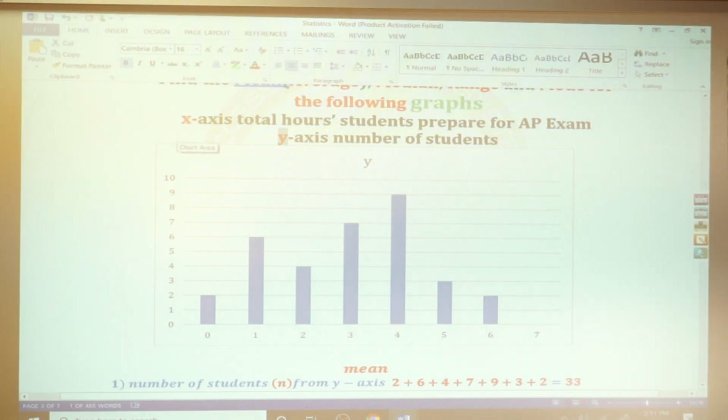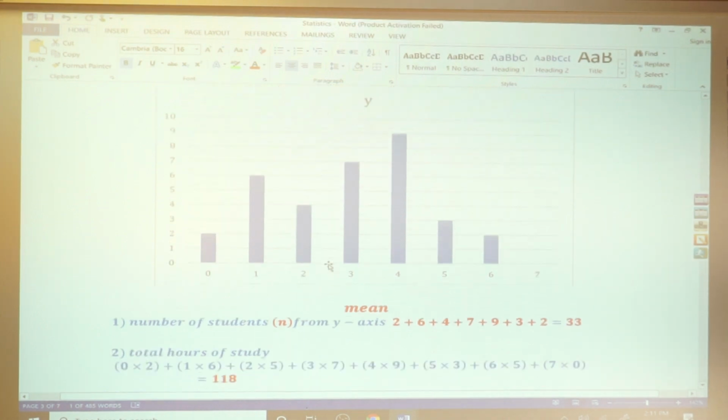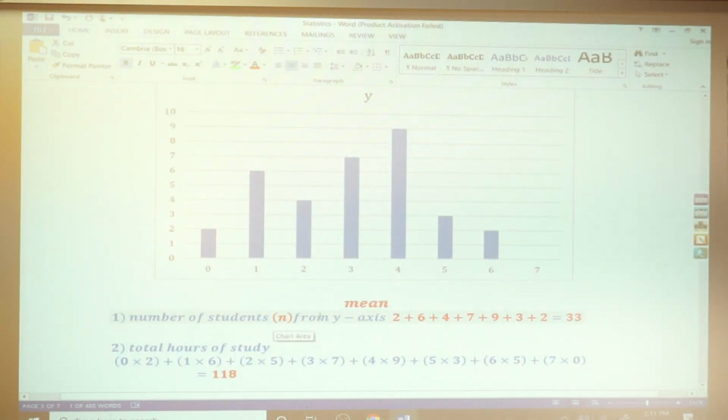Yes, the x-axis is total hours. Now, number of students. The first step is to see the number of students from the y-axis. Here we have 2 students. 2 plus 6 plus 4 plus 7 plus 9 plus 3 plus 2, which is 8, 12, 19, 28, 31, 33 students.